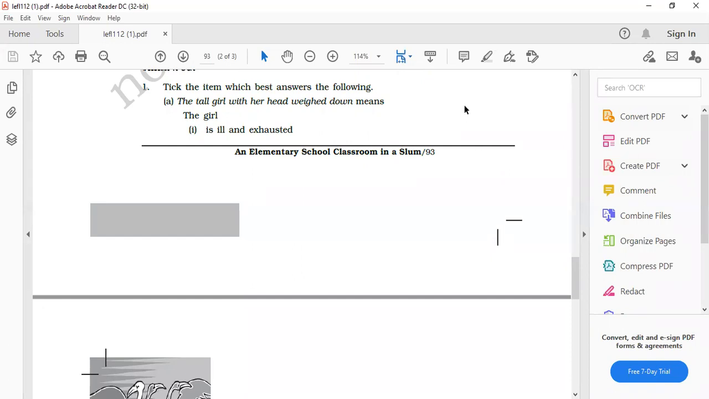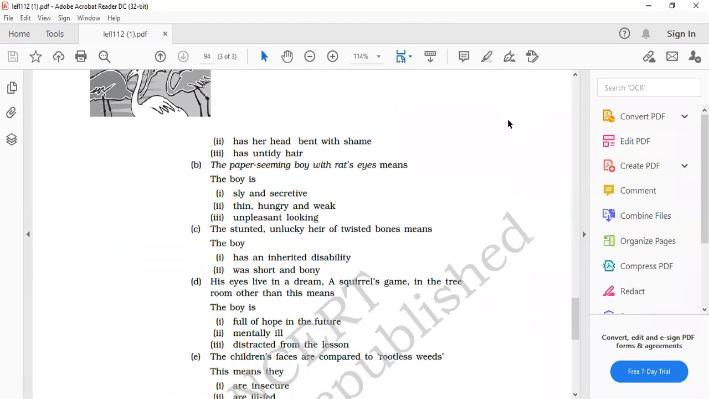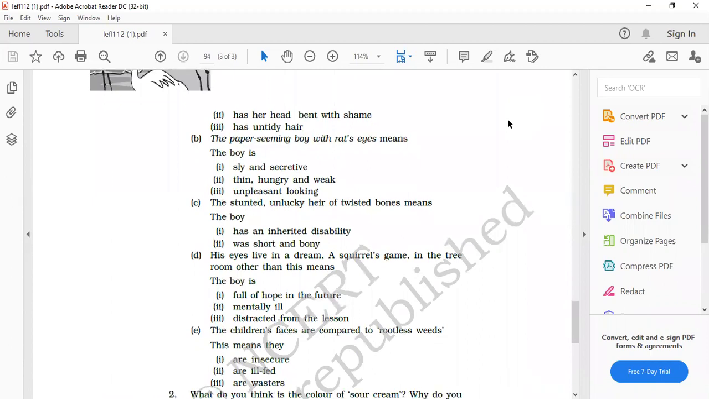Okay. Next student. Coming to the next question, I can see Gurveer Kaur and then Jasmine Kaur. Quickly unmute yourself and answer the question. The paper-seeming boy with rat's eyes means the boy is option A sly and secretive, option B thin, hungry and weak, option C unpleasant looking. The answer is option B: the paper-seeming boy with rat's eyes means the boy is thin, hungry, and weak.